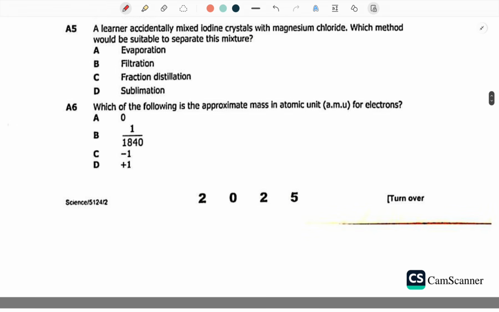Next, Elena accidentally mixed iodine crystals with magnesium chloride. Which method would be suitable to separate this mixture? Now, this is iodine crystals with magnesium chloride. Magnesium chloride is a salt. So you have got crystals as well as a salt. So the best way is simply to heat the substance. One is going to vaporize, the other one is going to remain and eventually form crystals. And that is why you are going to go with D, which is simply sublimation.